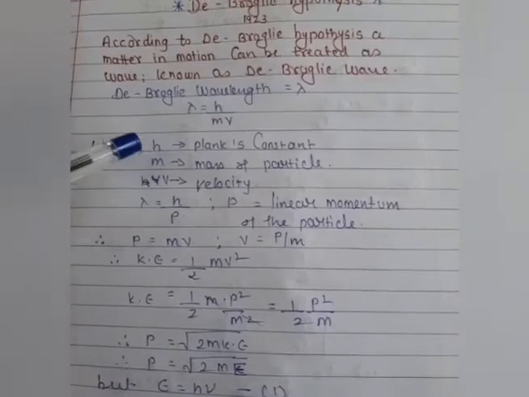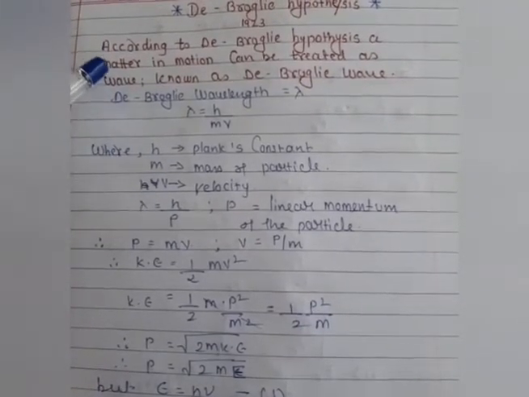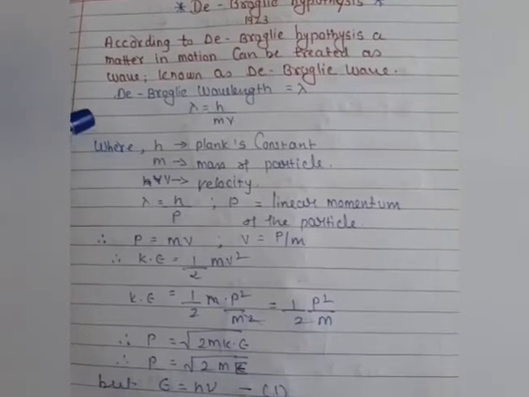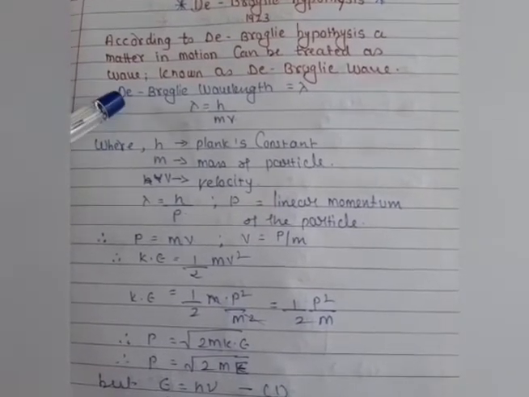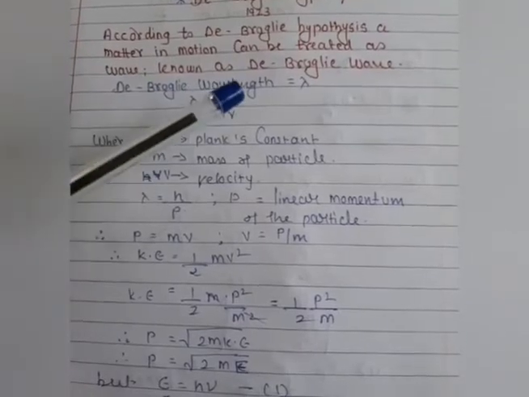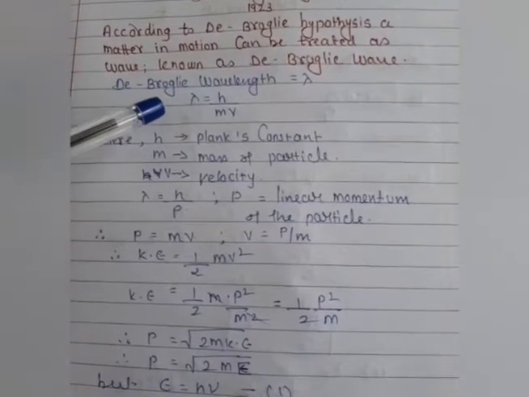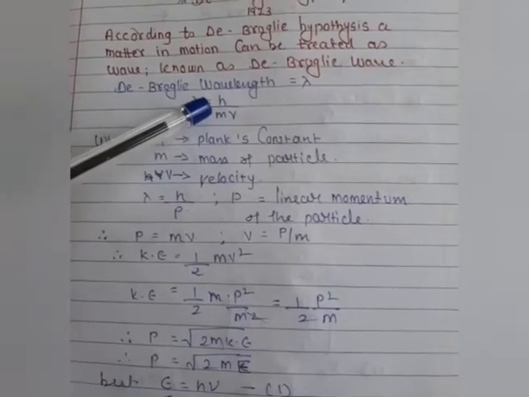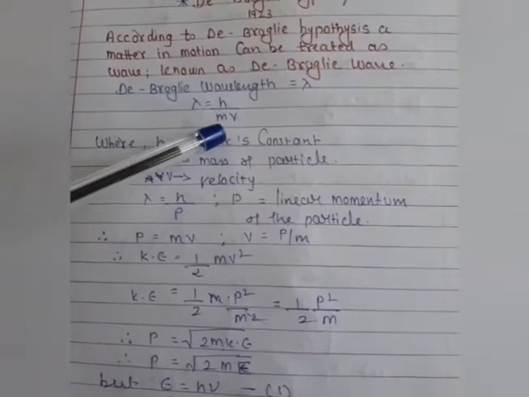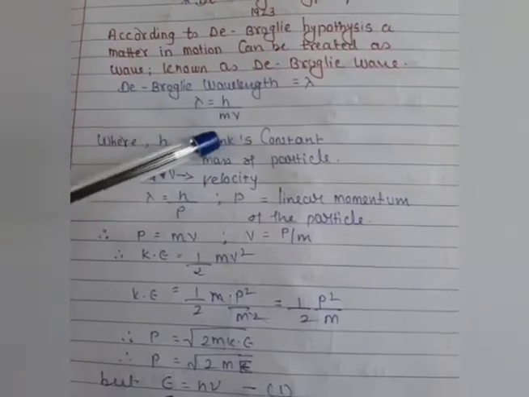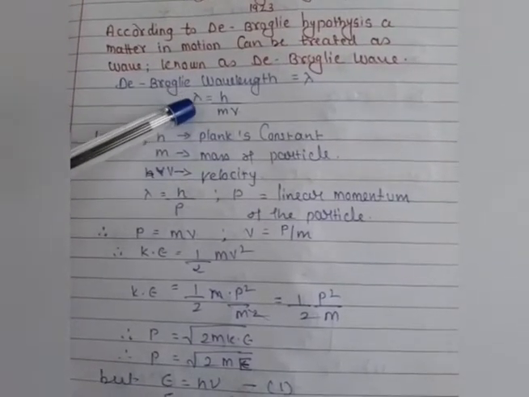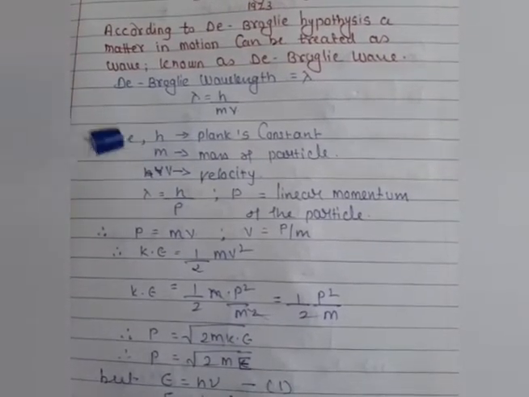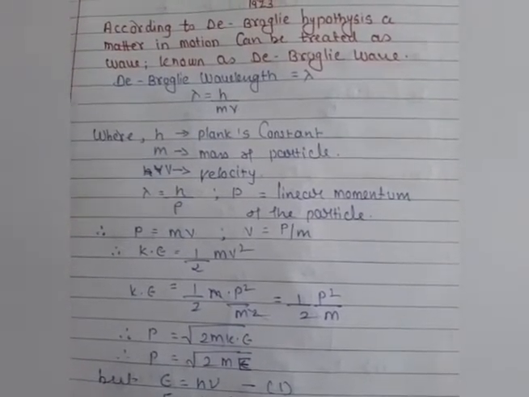So let us understand, because de Broglie assumed that when a particle is traveling, it forms a wave, and the wave has its own wavelength. So the de Broglie wavelength we are taking as lambda, and lambda is equal to h by mv, because h is the Planck constant, m is the mass of the particle, and v is the velocity.